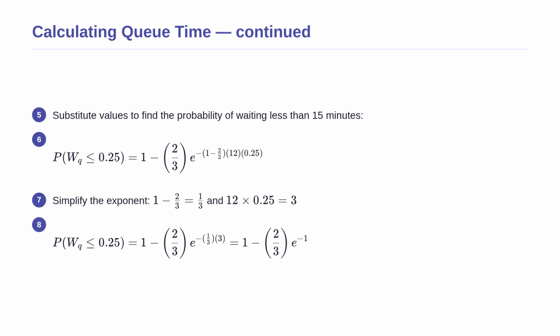We then state our cumulative distribution formula for the queue time. Continuing our calculation, we substitute our calculated utilization factor of 2/3, the service rate of 12, and the target time of 0.25 hours into the equation. We begin simplifying the complex terms inside the exponent. 1 minus 2/3 leaves us with exactly 1/3. Multiplying the service rate of 12 by the time of 1/4 gives us 3. The exponent simplifies perfectly to -1 after multiplying 1/3 by 3. This step-by-step reduction prevents calculator errors.